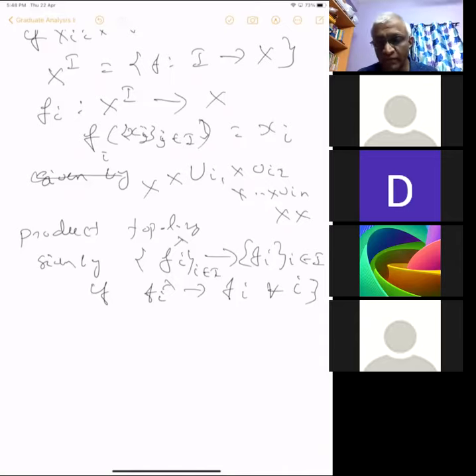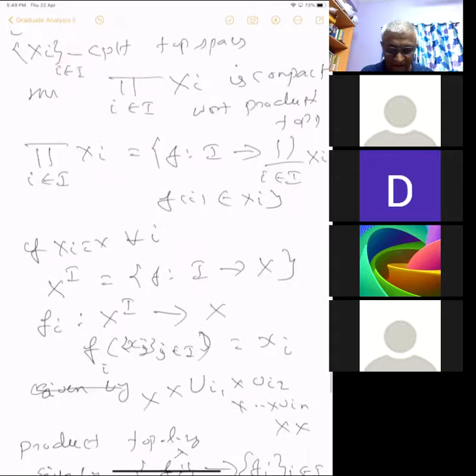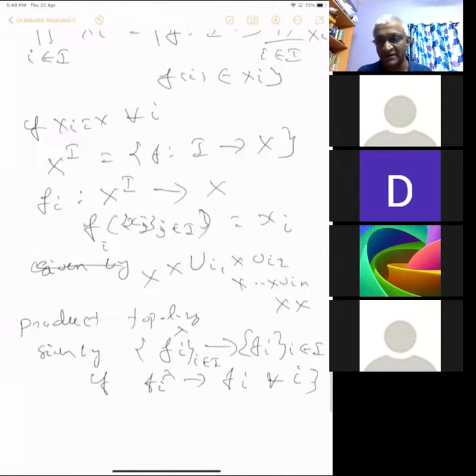And how is this related to weak topology or weak star topology? No, it's not. This is a general statement. I am defining the setting for Tikhonov's theorem. So this is the product topology. If you have a collection of spaces, then there is this product topology.